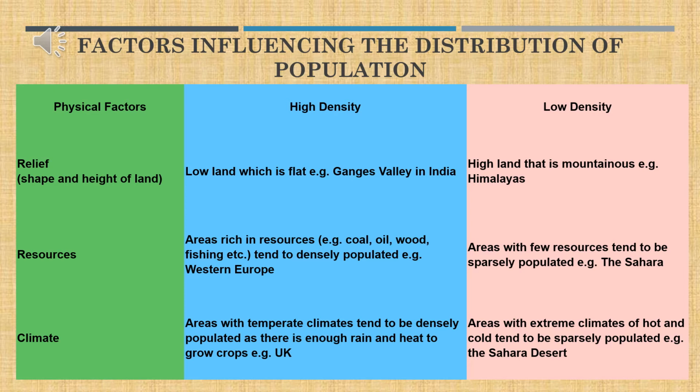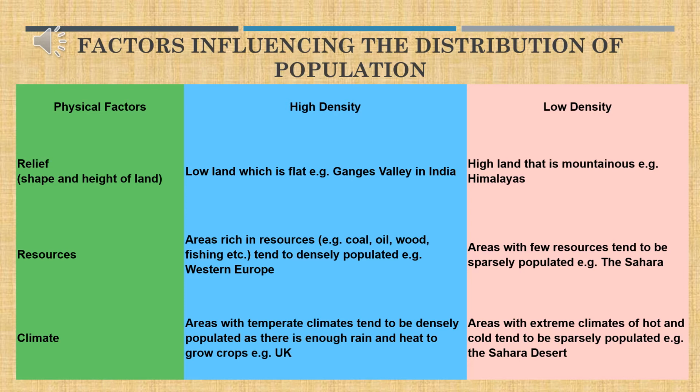Based on the hilly terrain, the Himalayas have a low density of population. The same way, you can see that the Rockies of North America, the Andes of South America, and the Alps of Europe all have a very low density of population, because it is not easy to till the land surface as they are very steep, rugged, and unevenly placed.